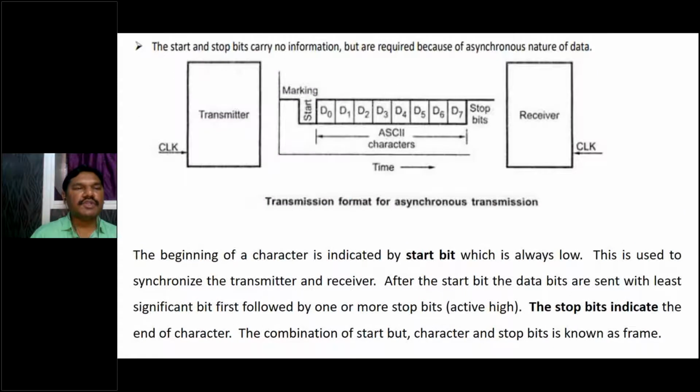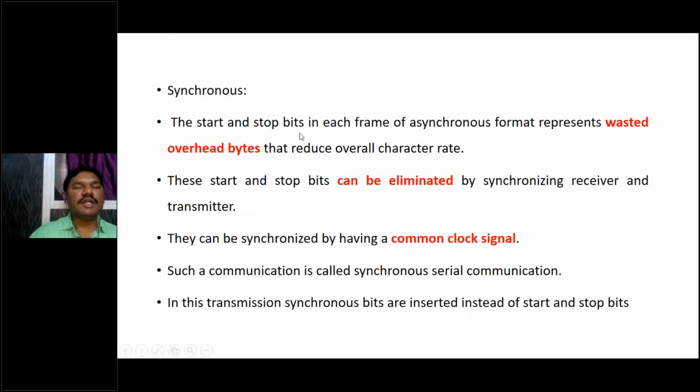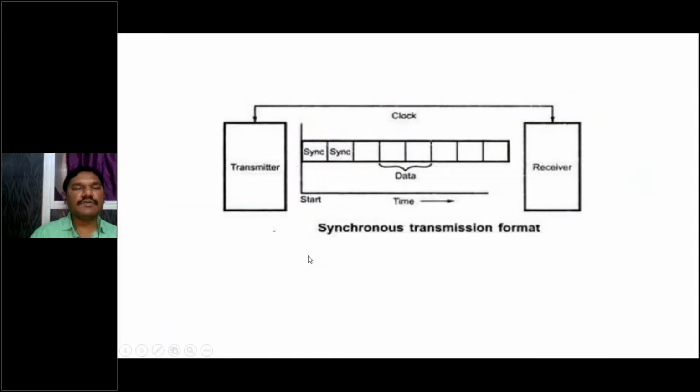But in the case of synchronous, data can be transmitted only one time at a time. So first we will see synchronous. This is the transmitter and this is the receiver. Transmitter and receiver will be ready at the same time to transmit and receive. For example, in cricket, once the bowler is ready and once the batsman is ready, then the bowler starts bowling. Once the bowler is ready, then the batsman starts his batting.